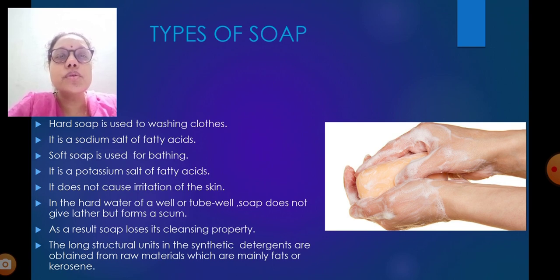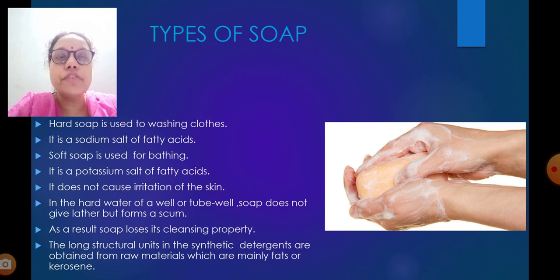Hard soap is used for washing clothes. It is a sodium salt of fatty acids. Soft soap is used for bathing. It is a potassium salt of fatty acids that is less harmful to the human skin. It does not cause irritation of the skin.